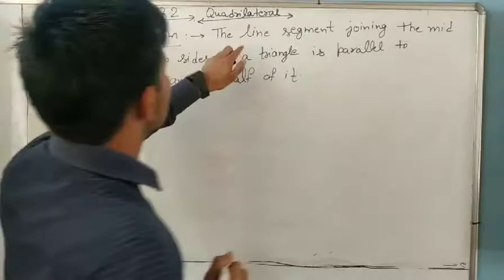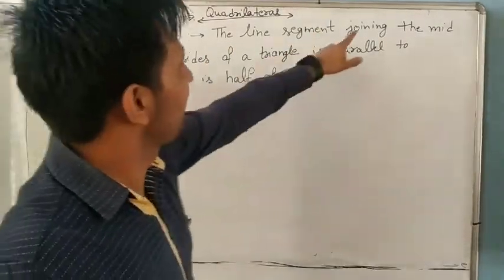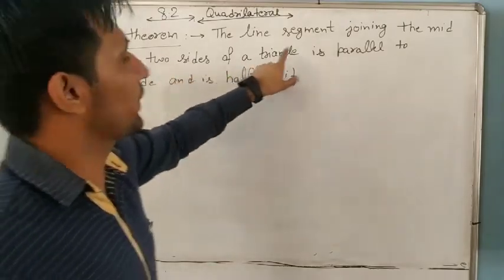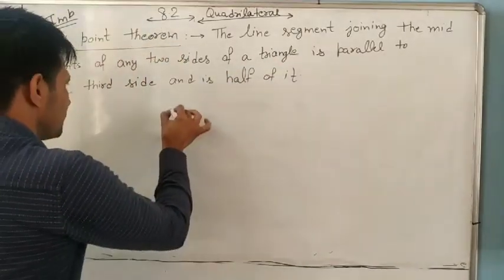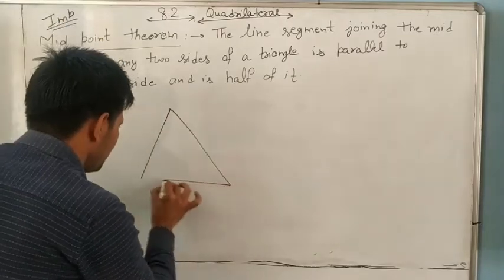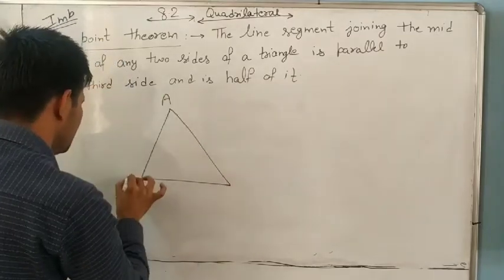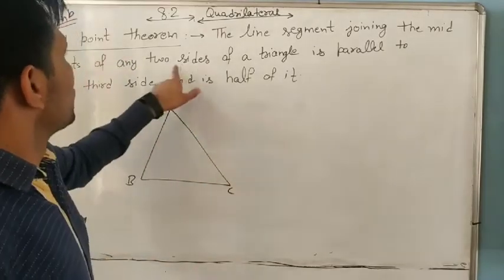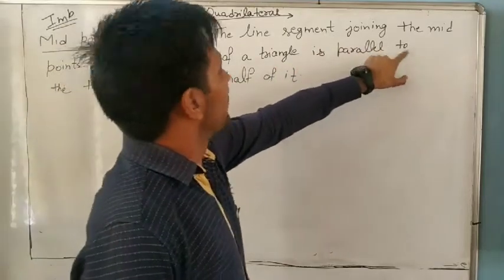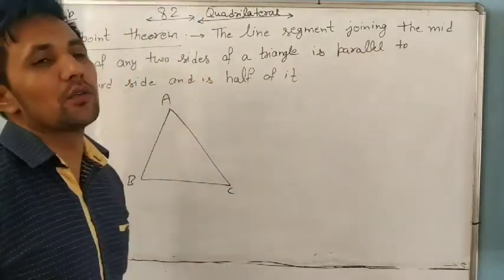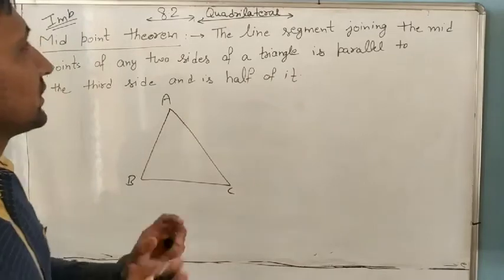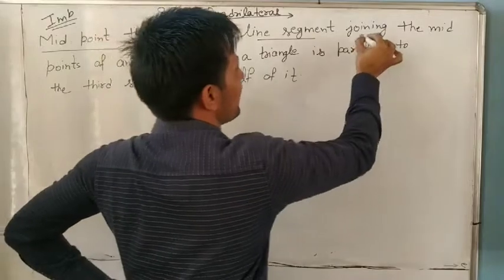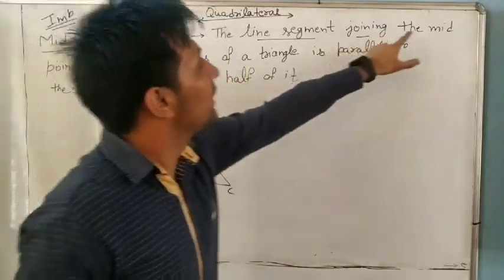The line segment joining the midpoints of any two sides of a triangle. What is given? It is given that ABC is a triangle. The line segment joining the midpoints of two sides of a triangle is parallel to the third side and is half of it. So what is this saying? It is saying that a line segment joining the midpoint